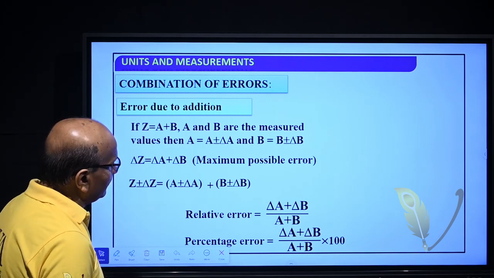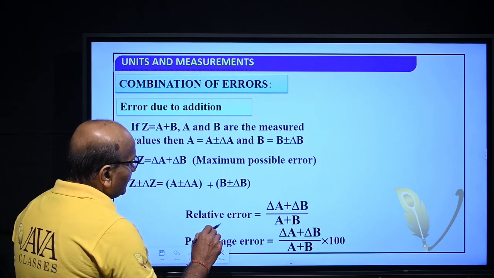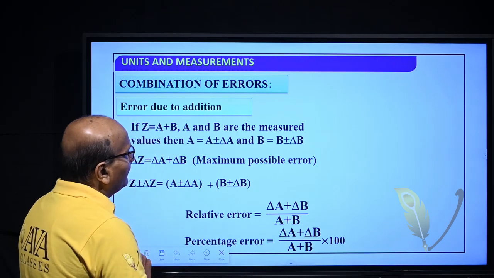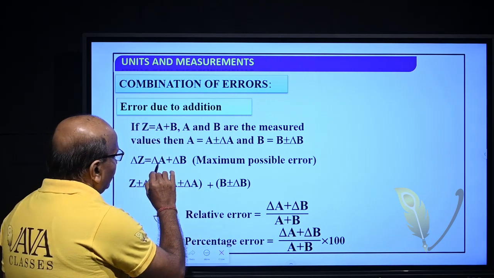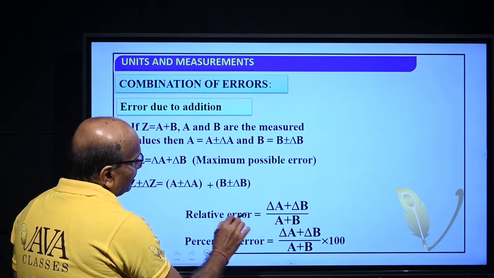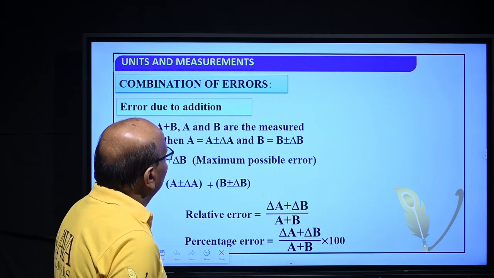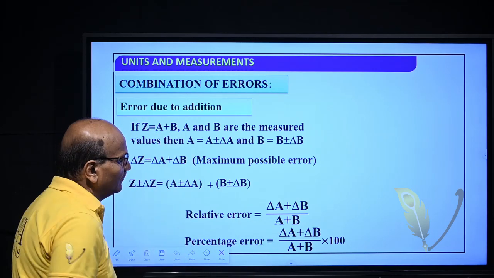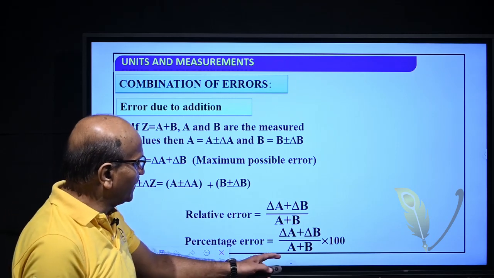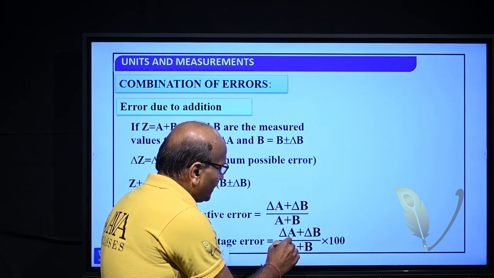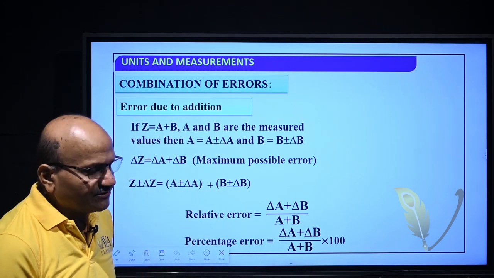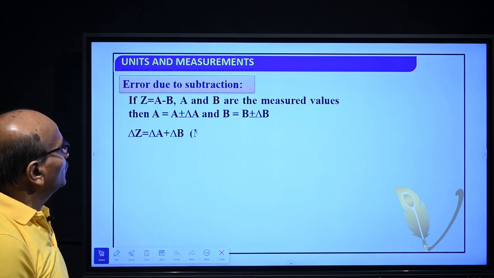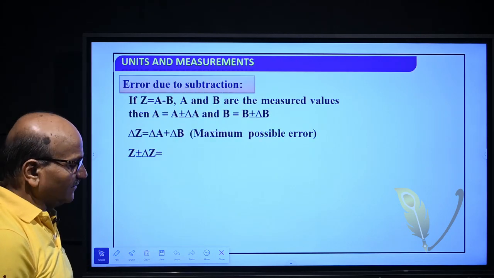Then we can calculate. So, what is the relative error? Relative error is the delta, that is the maximum possible error, divided by the initial value or true value. The percentage of error we can write as (delta A plus delta B) by (A plus B) into 100%. Now, error due to subtraction.